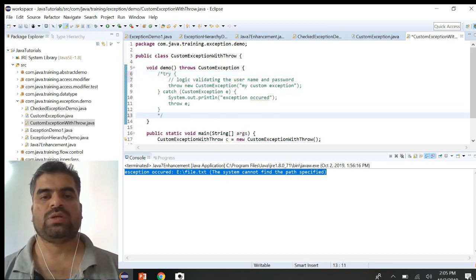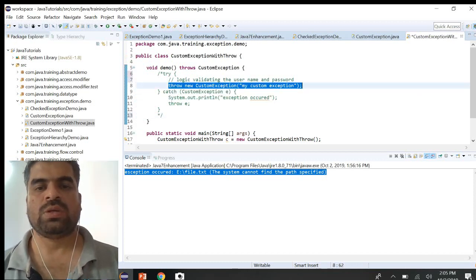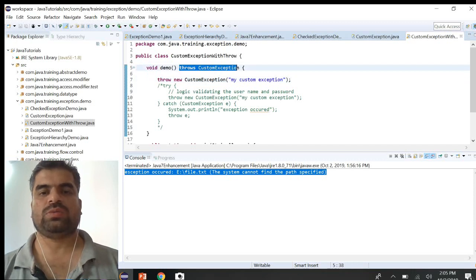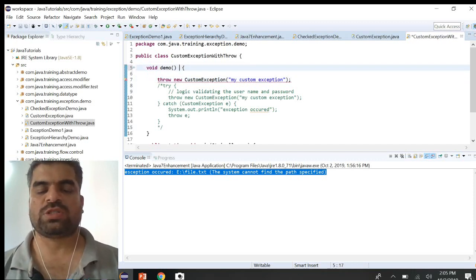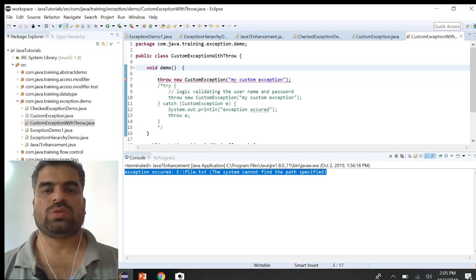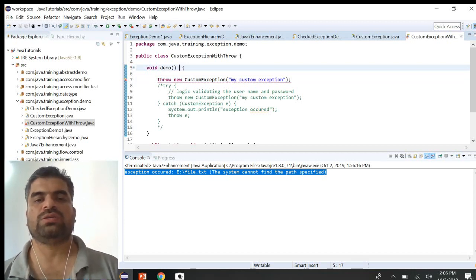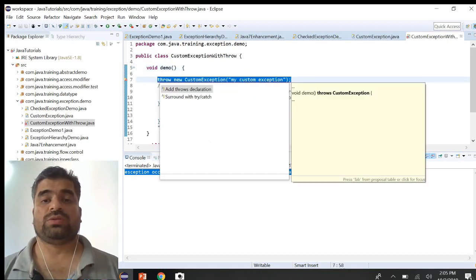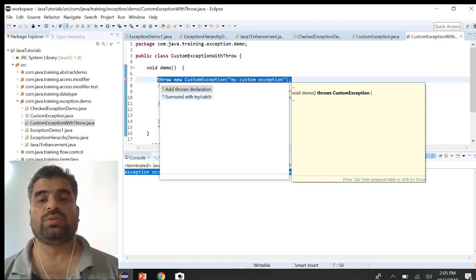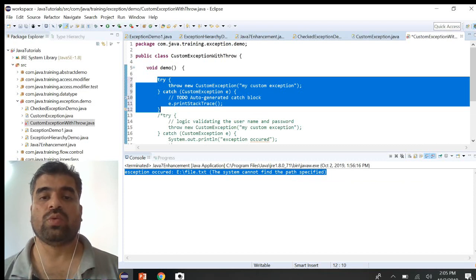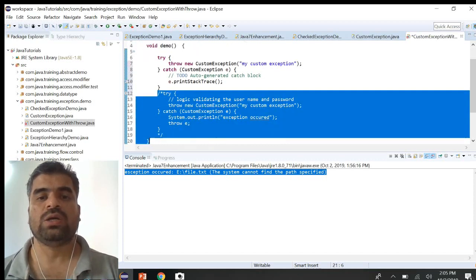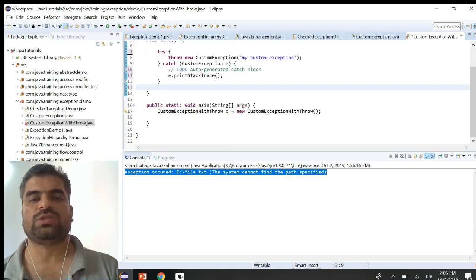Let's try one thing. I'm just commenting this code and throwing the custom exception. This is my custom exception. I'm removing this throw statement. We can see that the compiler will complain that either you need to declare that exception, so whoever is using the demo will come to know this method is going to throw this exception, or you have to handle it. So here I am going to handle that one, because our logic is the username and password.